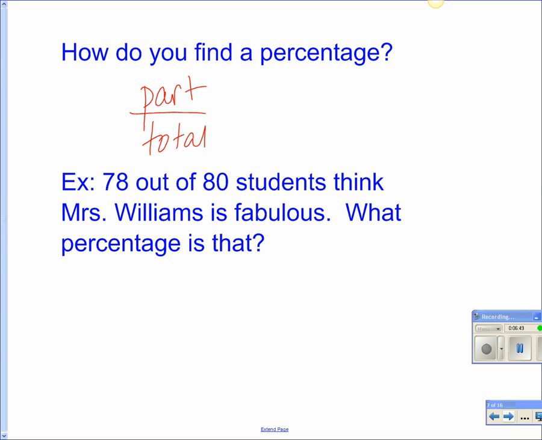So here's an example. 78 out of 80 students think Miss Williams is fabulous. What percentage is that? So how do we find that percentage? Okay, so what part do we want? 78's the part. And then we divide. How many total students were there? 80. Okay, so do 78 divided by 80.